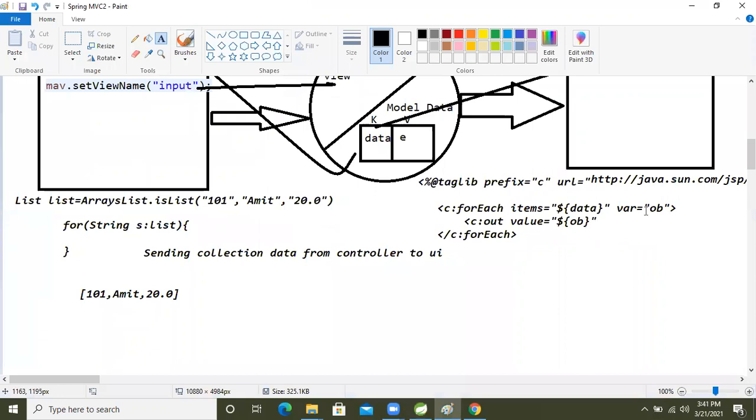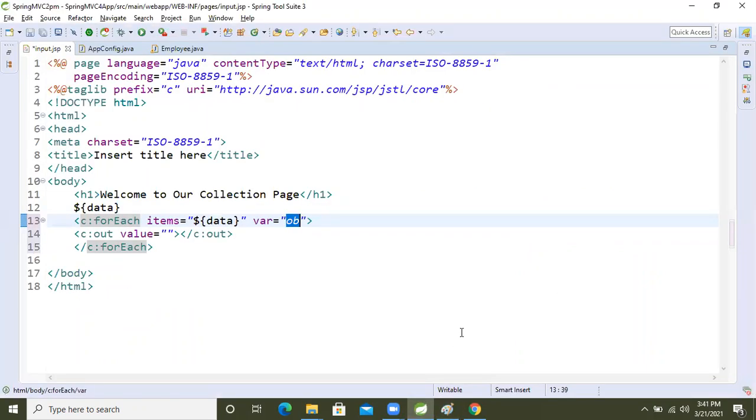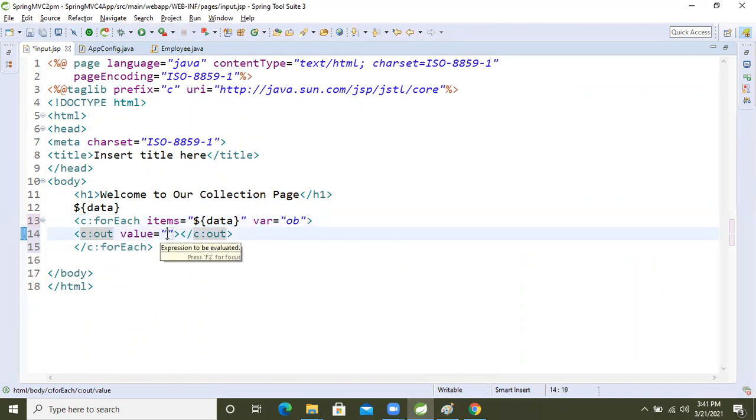This age data is inside this forEach tag. So how can we read it? Using a dollar symbol, and inside that value we pass ob.